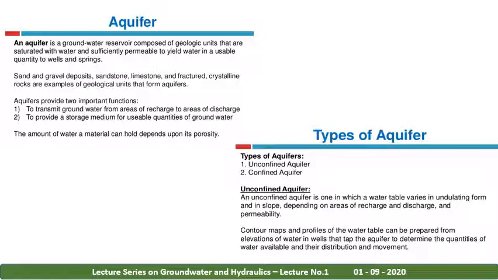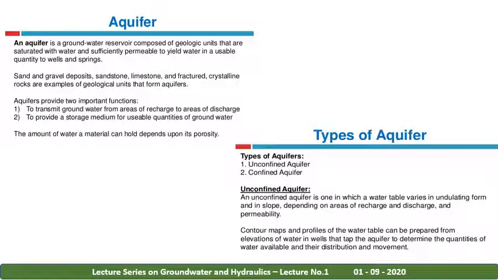So aquifers provide two important functions: to transmit groundwater from areas of recharge to areas of discharge, and to provide a storage medium for usable quantity of groundwater. Then these aquifers are majorly divided into two types, that is confined and unconfined. Unconfined is defined as an aquifer whose water table varies, undulating with the slope depending on the area of recharge and discharge and permeability.